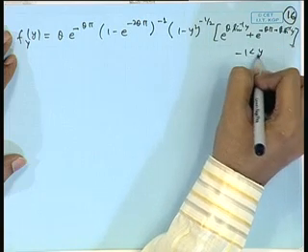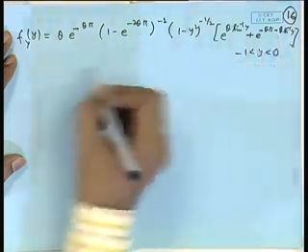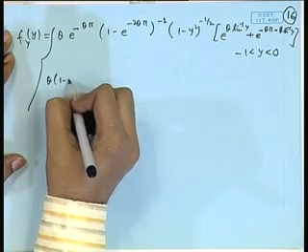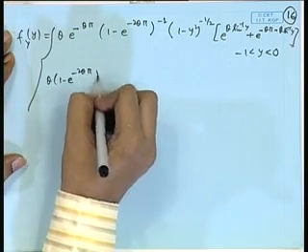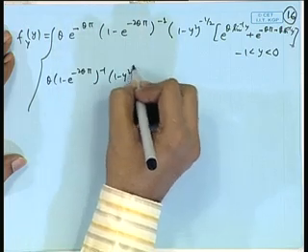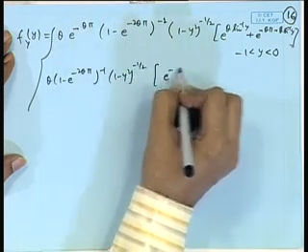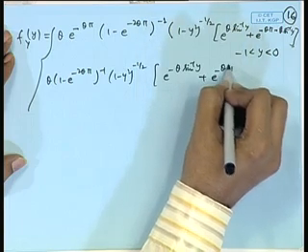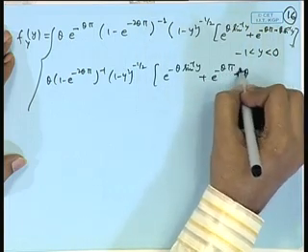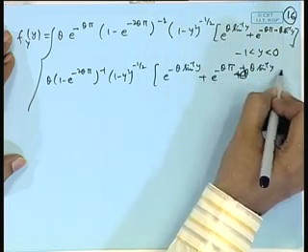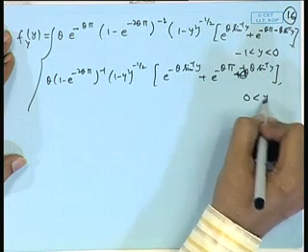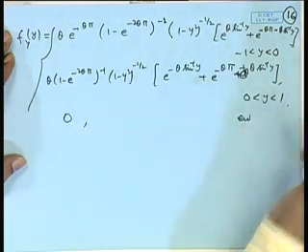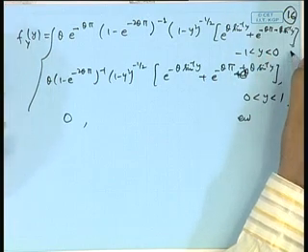This is for minus 1 less than y less than 0, and it is equal to theta (1 minus e to the power minus 2 theta pi) inverse (1 minus y square) to the power minus 1 by 2 [e to the power minus theta sin inverse y plus e to the power minus theta pi plus theta sin inverse y]. This is for y between 0 and 1, and of course it is 0 for all other values of y, because y will lie between minus 1 to 1.